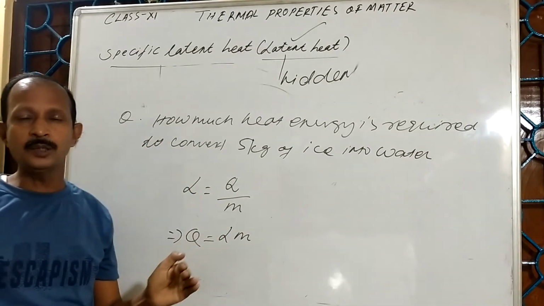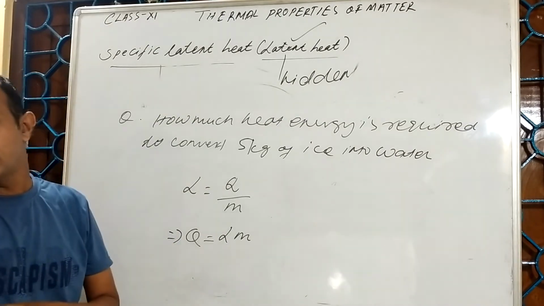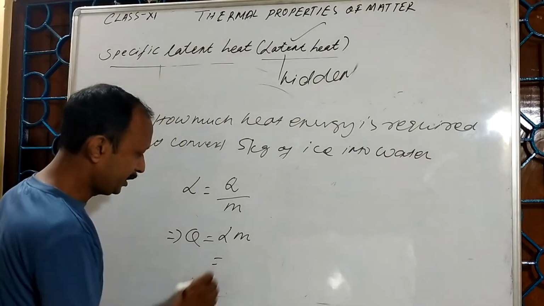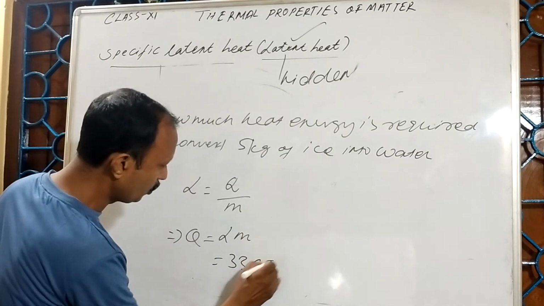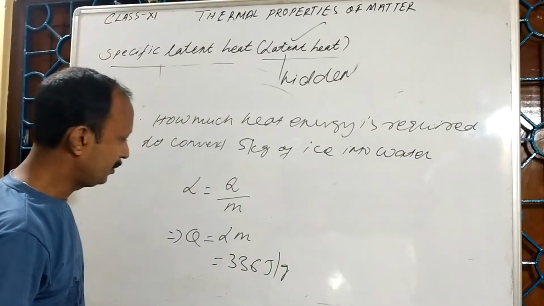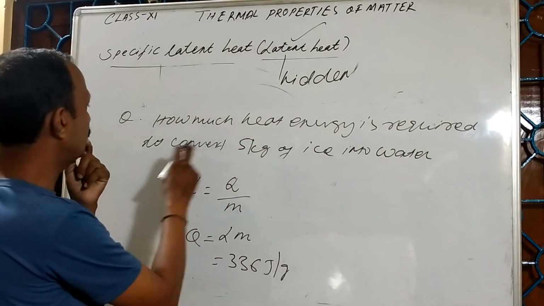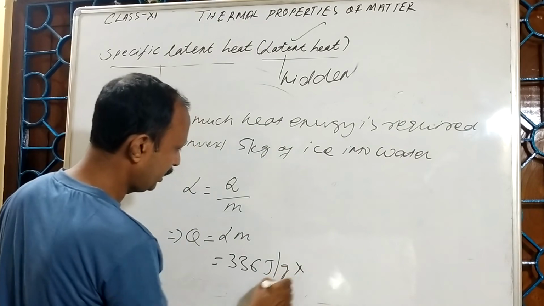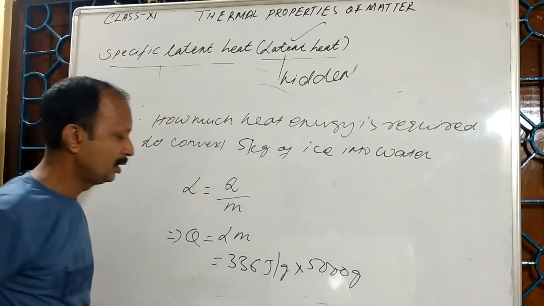Here the specific latent heat of ice is 336 joule per gram. So I take here 336 joule per gram. Mass, how much have I taken? How much heat energy is required to convert 5 kg of ice? That means I have taken mass as 5000 gram.